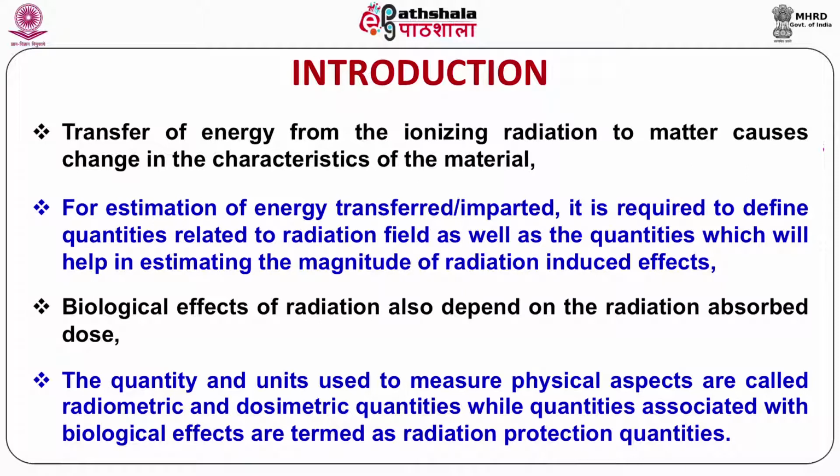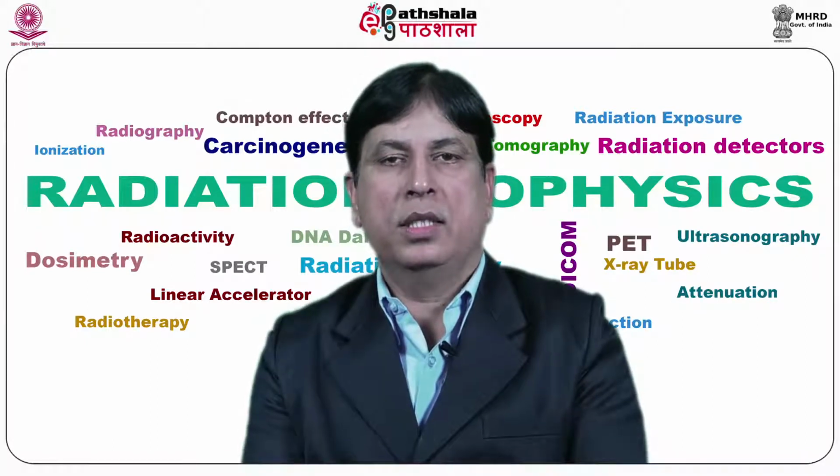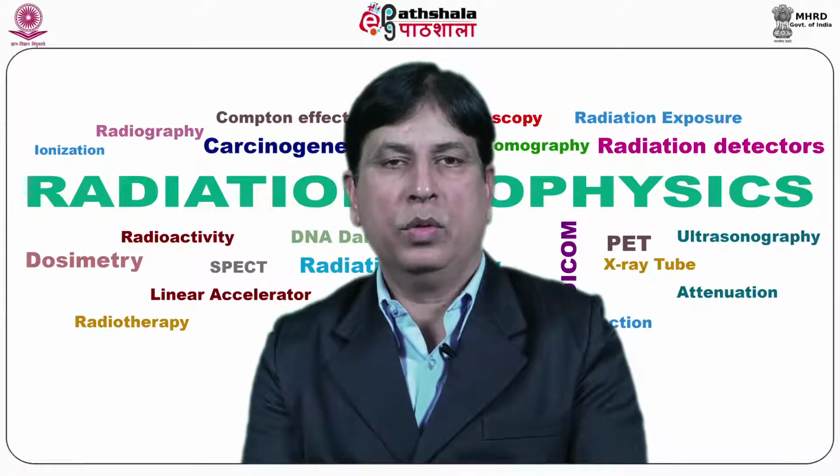The quantity and units used to measure physical aspects are called radiometric and dosimetric quantities, while quantities associated with biological effects are termed as radiation protection quantities. So this module defines and discusses a few radiation field description quantities, dosimetric quantities and radiation protection quantities.